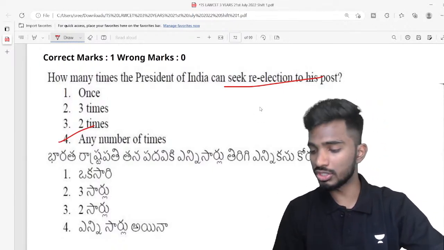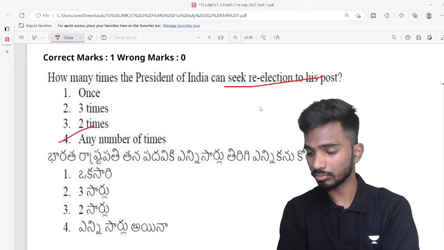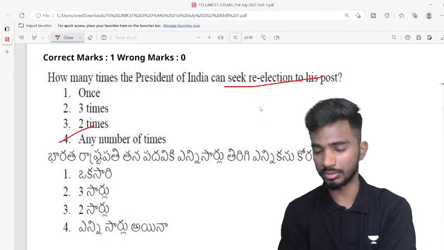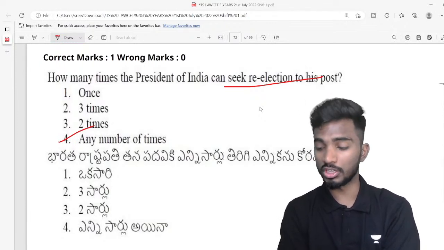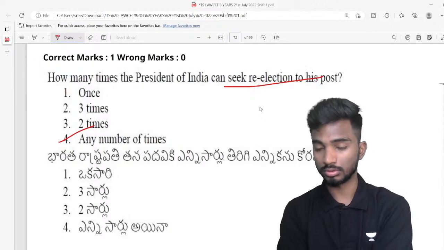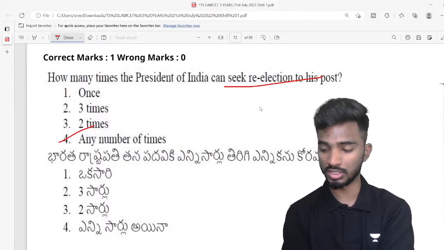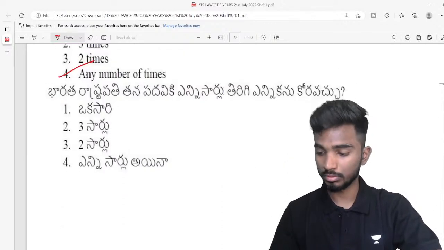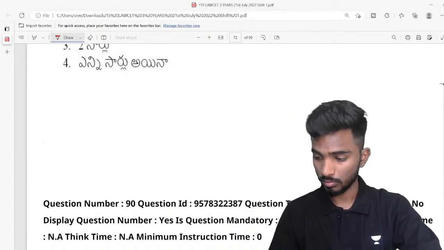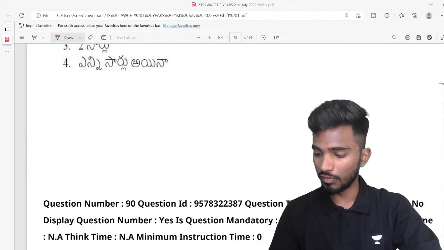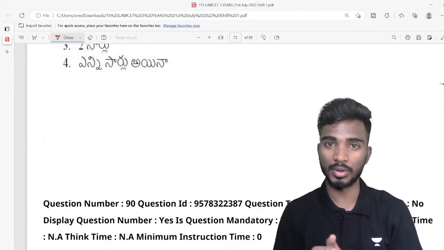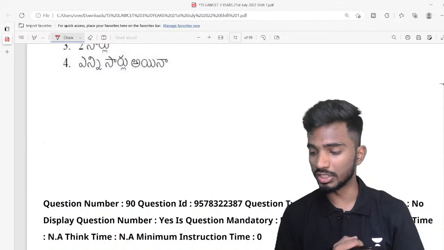Who was the longest serving President of India? Very good. Alpha, Srikanth, Nayak, Uma, Nazia. Very good, guys. Who is the longest serving President of India? అందరికన్నా ఎక్కువ రోజులు ఎవరు who served as a president? Very quickly, I have to proceed to the next question. Very good Srikanth, very good Alpha. Nayak, Jawaharlal Nehru is not the president, he was a prime minister. So Babu Rajendra Prasad is the right answer.